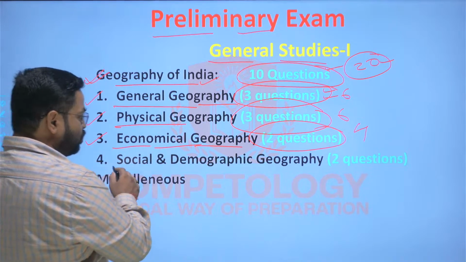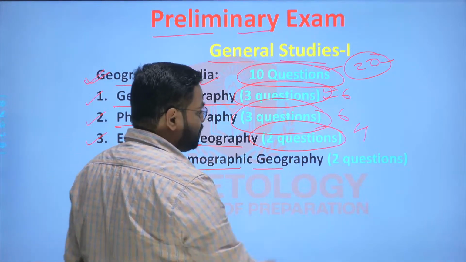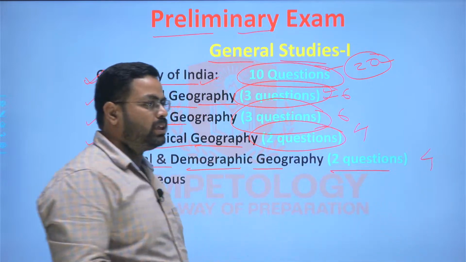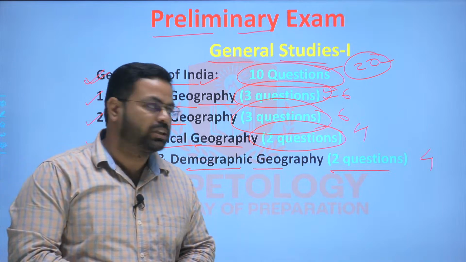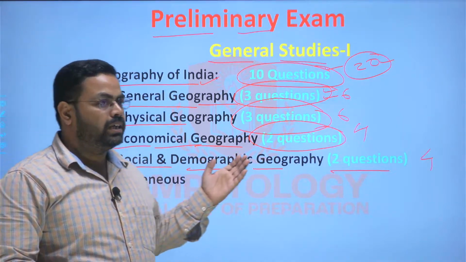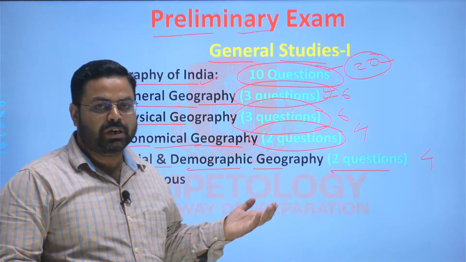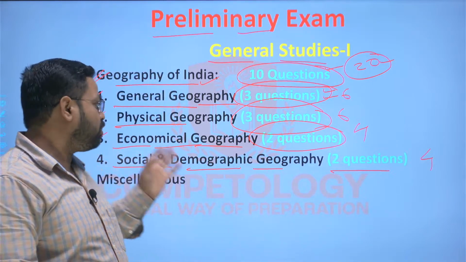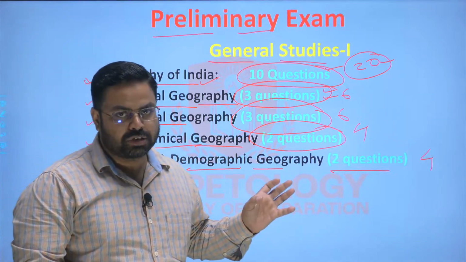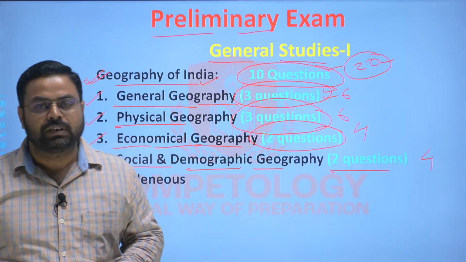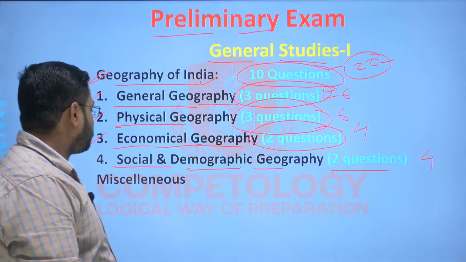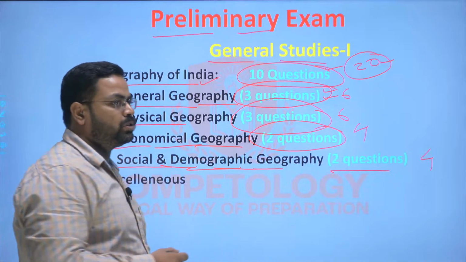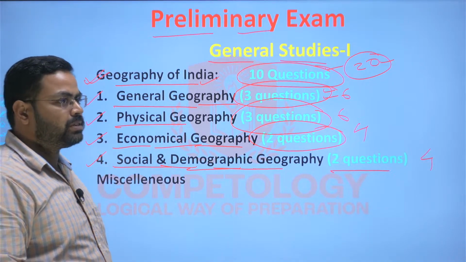Next is social and demographic geography. Here again 2 questions, that is 4 marks. Here the population, its distribution, thereafter the nature of the distribution in respect of sex ratio, education, literacy, whatever it is. All those demographic attributes will be the point of focus of the fourth part of this geography syllabus, that is social and demographic geography. So you should keep this in mind.